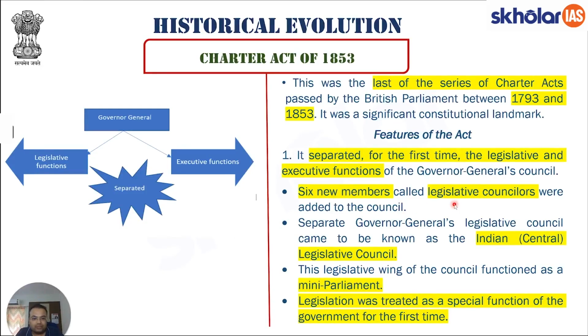6 new members called legislative councillors were added to the council. This again is very important. These 6 new members are now legislative councils. These are the members who will legislate the policies. Another point to note here is that of the 6 new members in the legislative councillors, 4 of them were actually appointed by the governors of the different provinces. Thus, what exactly do we see?